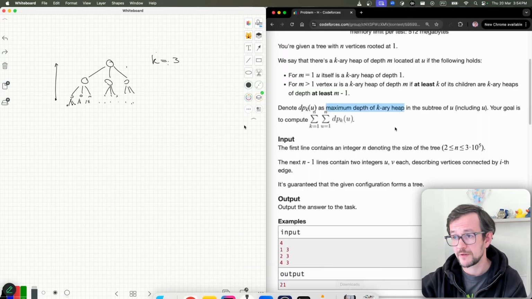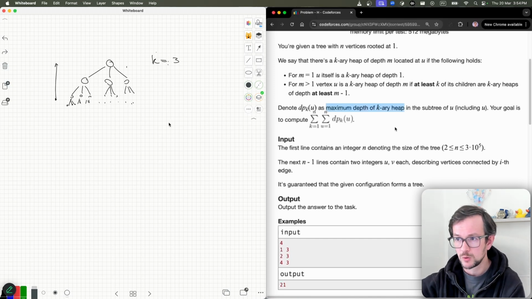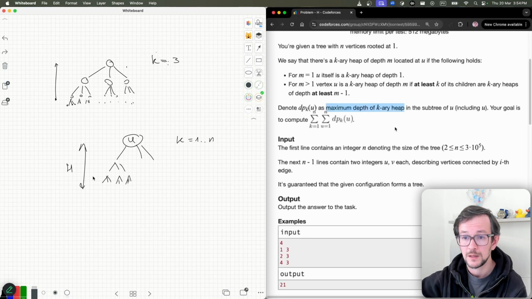Now it's an interesting observation, so let's look at this sum. What I need to do is look at every node. You take every node, you take all values k from 1 to n, and you look at the maximal height of this tree you can have, let's say h. So it's the maximal height you can reach when you have a k-ary tree for this k, and you calculate the sum of these values.